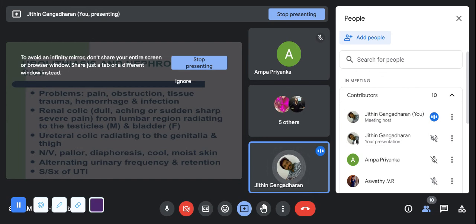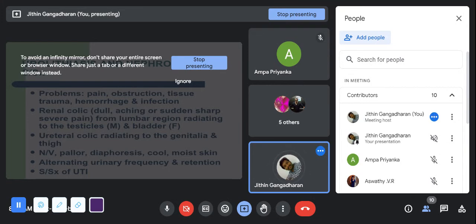Okay, so the characteristics of pain may be different according to the presence of stone in the different parts of the urinary system. Since there is a stone, it may cause bleeding also. So hemorrhage will be there. When there is hemorrhage, there is a lot of chance to get infections.